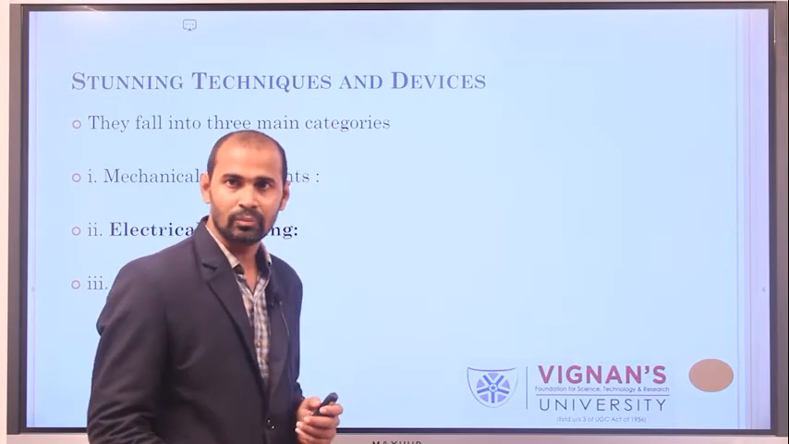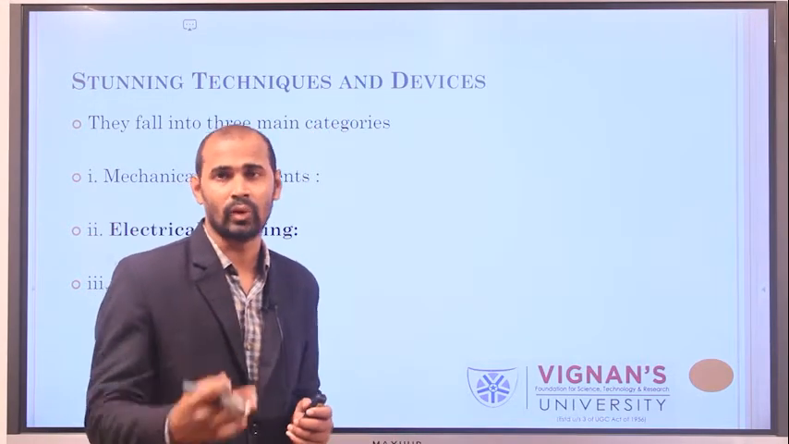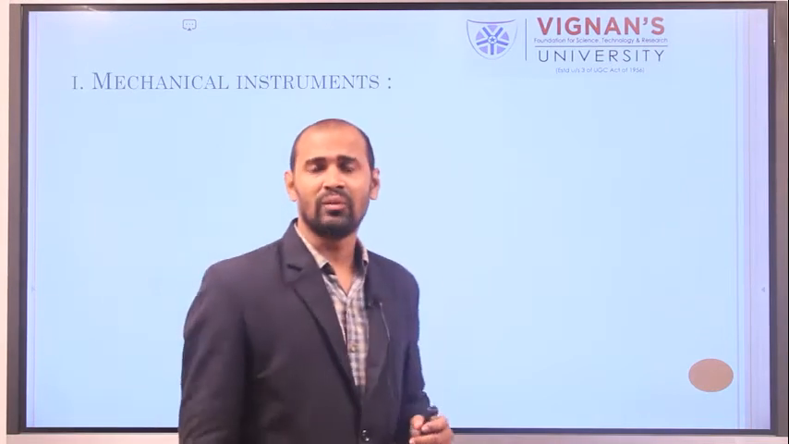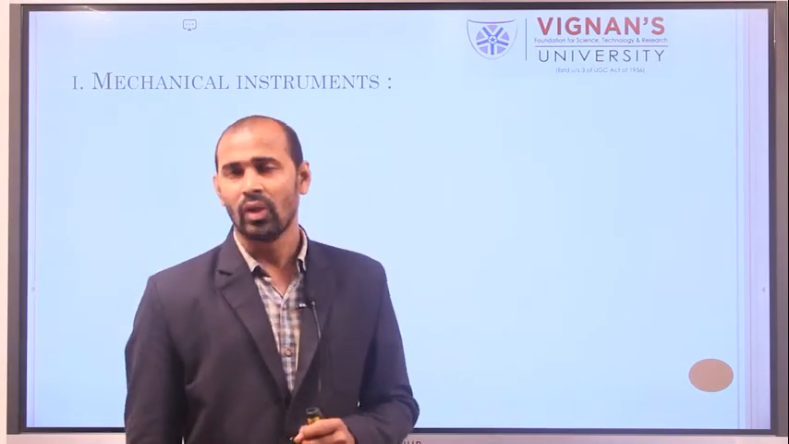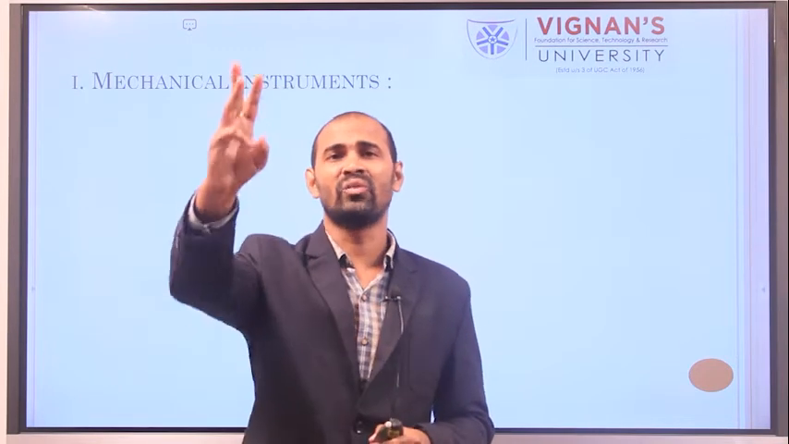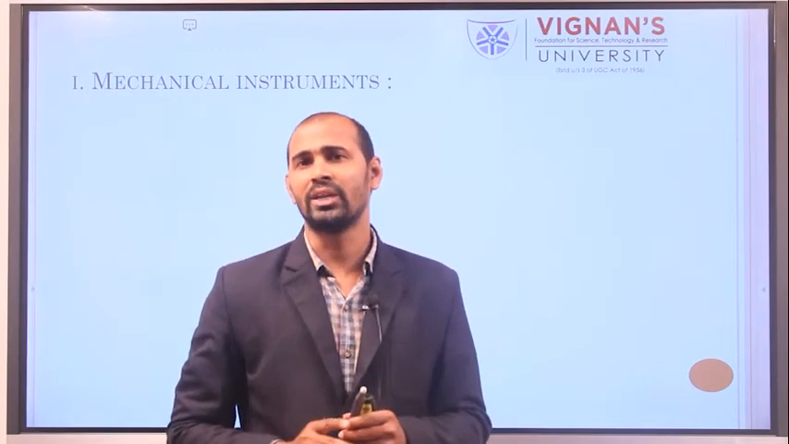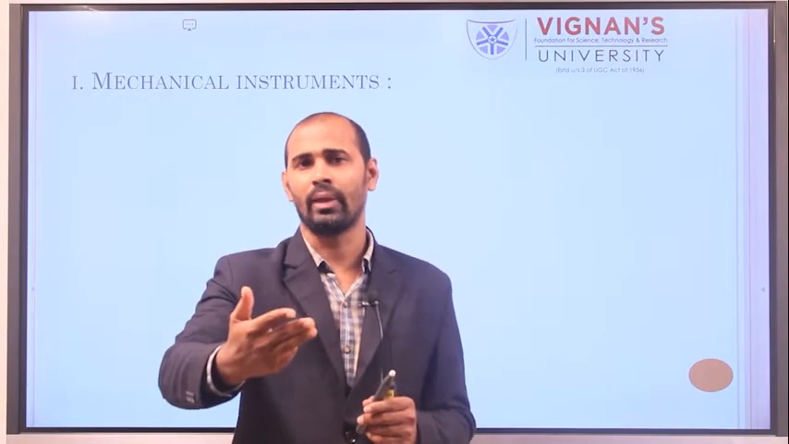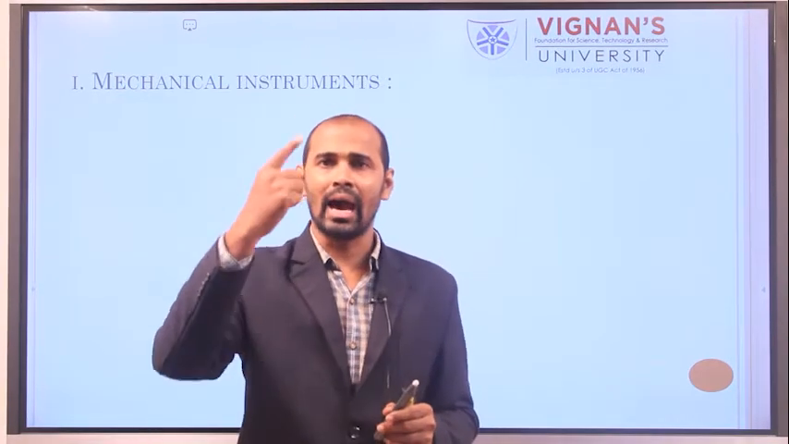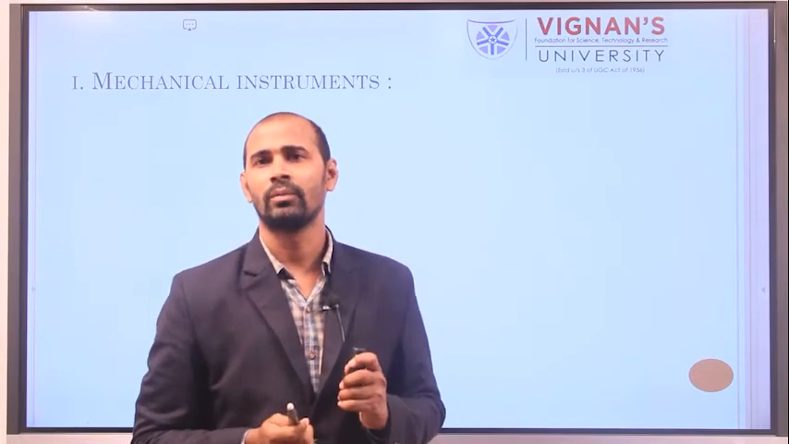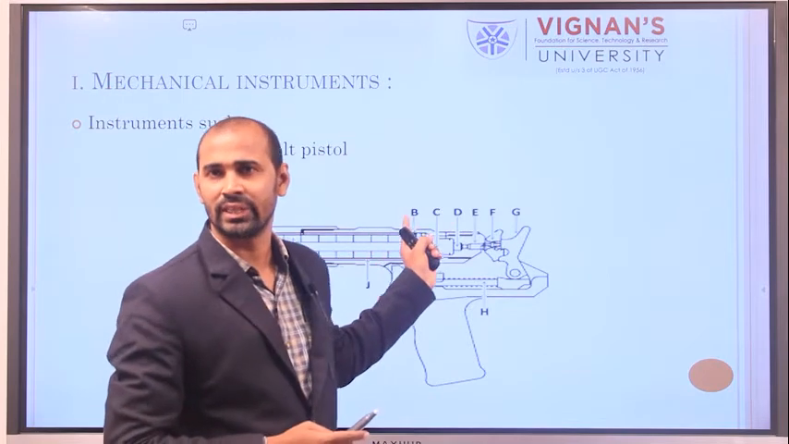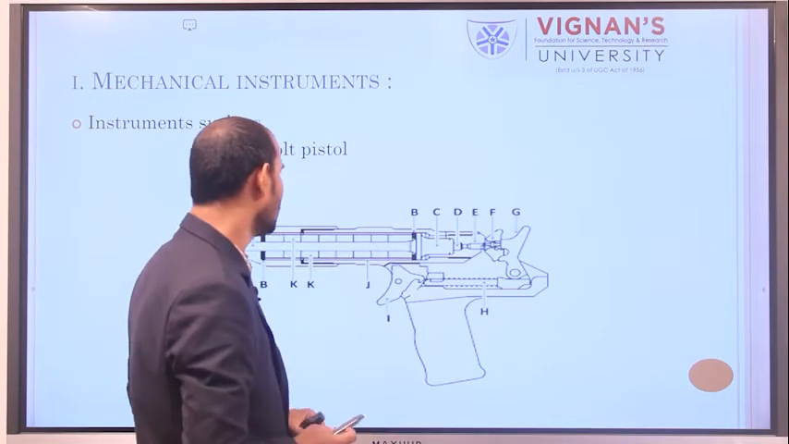Now we will see one by one. Mechanical instruments. In mechanical instruments, we use three different types for stunning of animals. There is the captive bolt pistol. This is a pictorial representation of the captive bolt pistol.